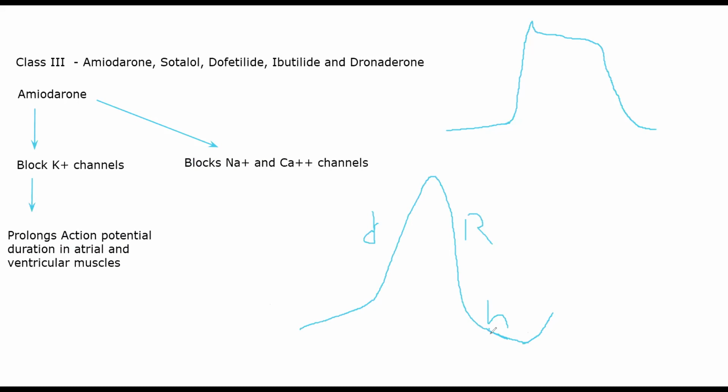This is the refractory period, the period in which you will not have any action potentials being fired despite the number of stimulations. That is the refractory period. So by blocking sodium and calcium channels, you make sure that the heart is in the refractory period for a long period of time. The result is that it will take longer for the next action potential to come.